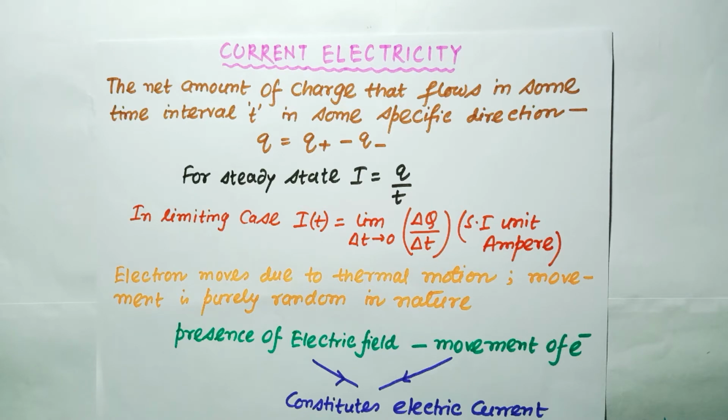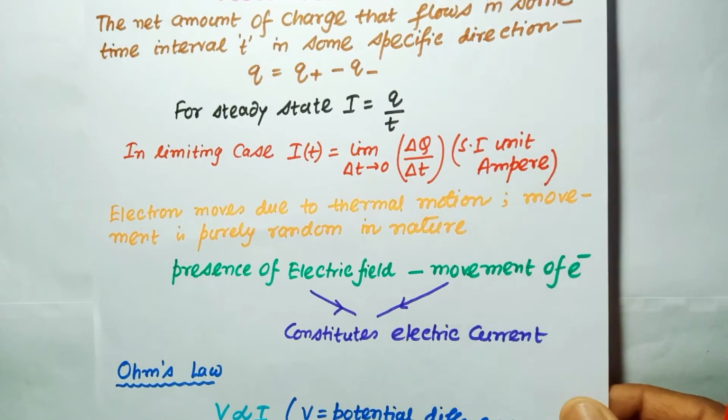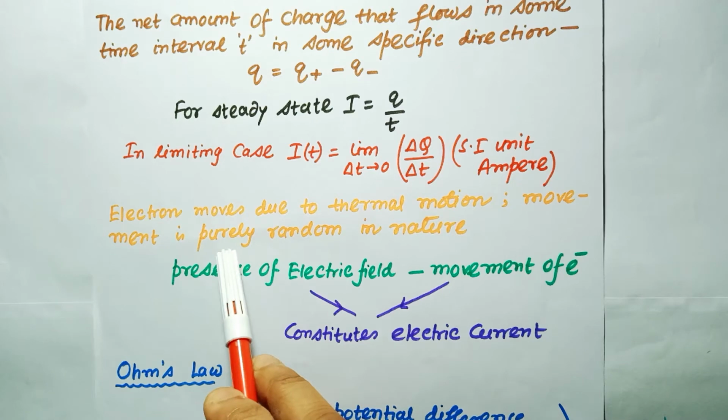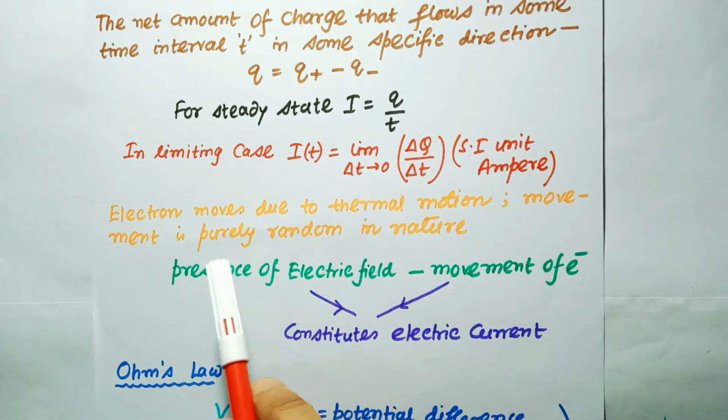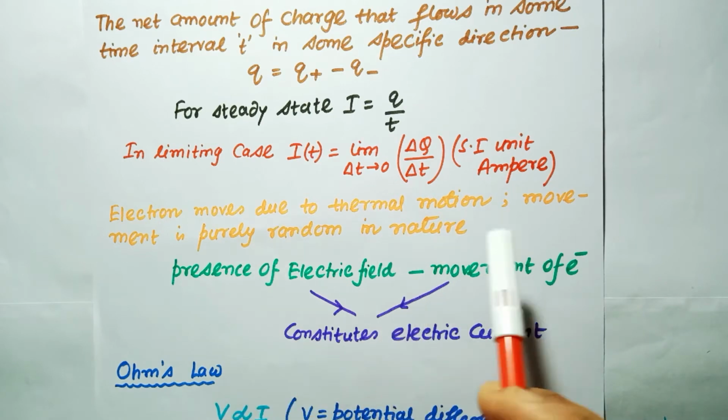In solid conductors, only the negatively charged electrons carry the current. When there is no electric field, the electrons move due to their thermal motion and collide with each other, which is completely random in nature. So, without the presence of the electric field, the movement is purely random in nature.